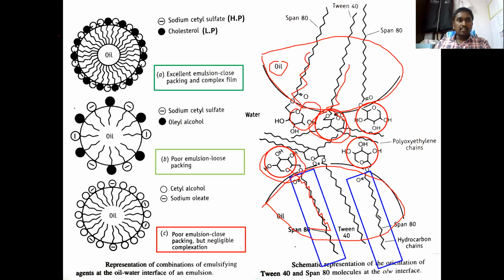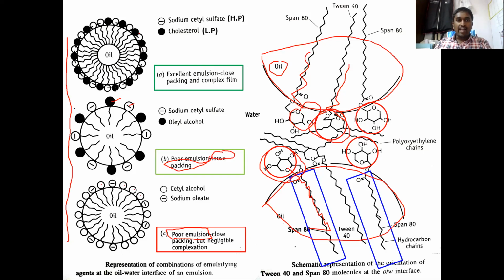So what are the other three diagrams given under this topic of single layer or monomolecular absorption? They say that if we use a single type of surfactant, only one type, it leads to the formation of a poor emulsion, that is a less stable emulsion. But if you use two types of surfactants, maybe one cationic and one anionic, it will form a good emulsion, but it leads to the formation of loose packing. So with loose packing, once again, the problem of a poor emulsion.